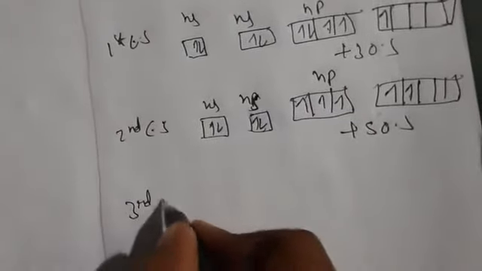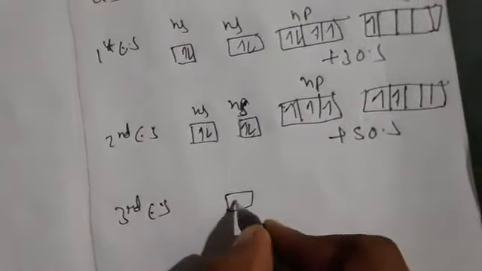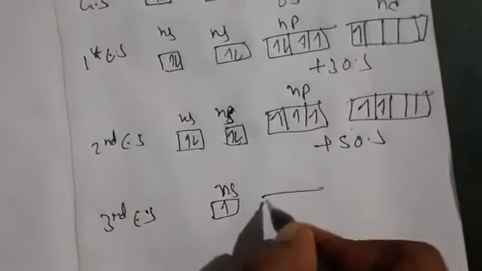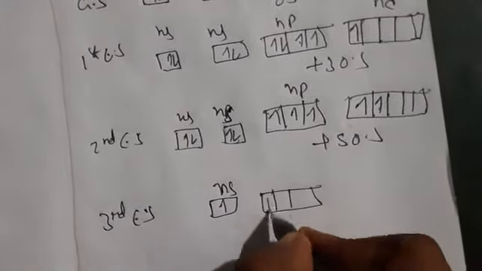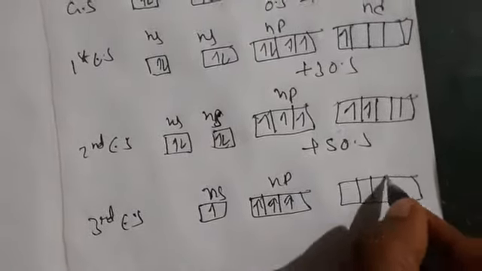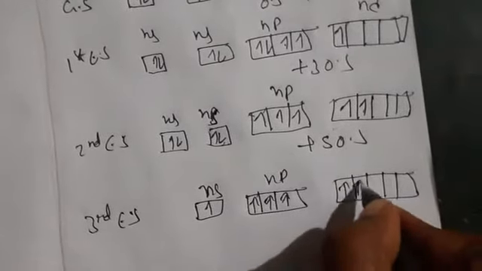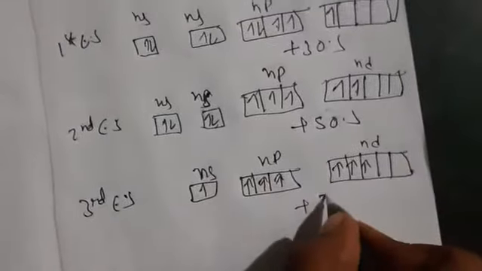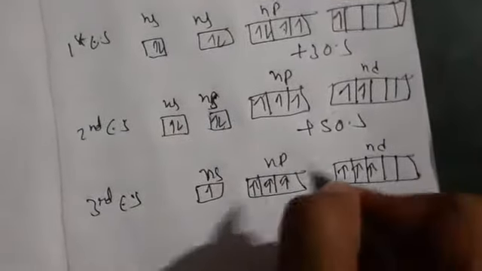Coming to the third excited state, the ns electron is going to jump to here, so it gives +7 oxidation state if you count.